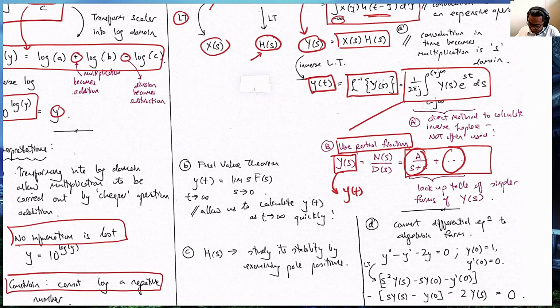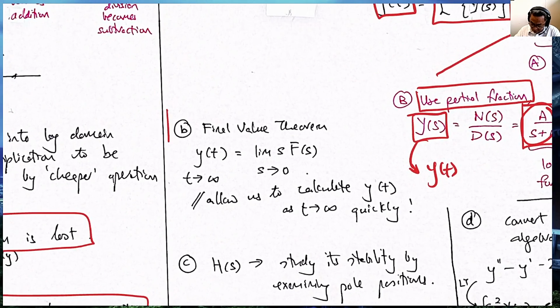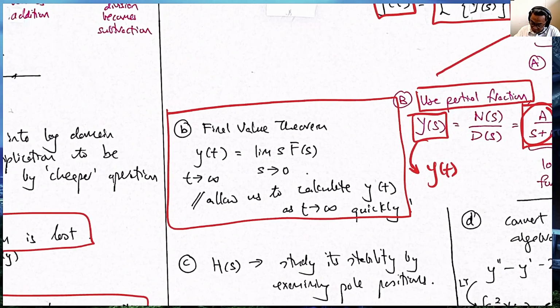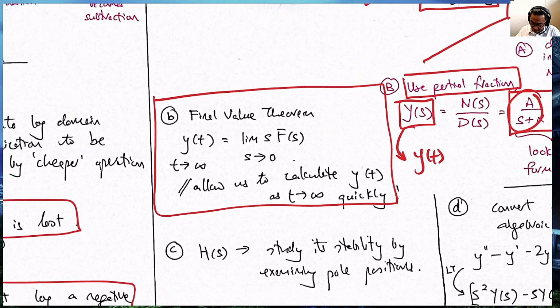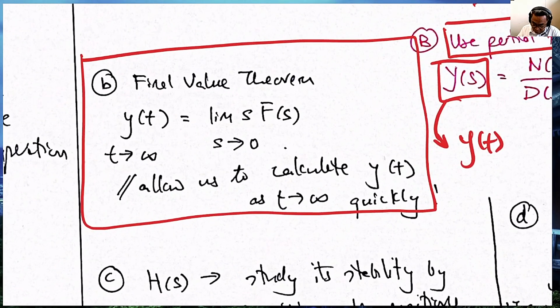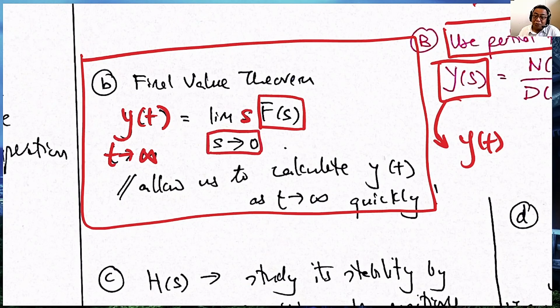What other things can we do? Well, we can do things like this: the final value theorem. What is the final value theorem? Let's say we have this problem: we want to find y of t as t goes to infinity, this final value. If we already have F of s, what we simply need to do is multiply F of s by s and let s tend to 0. The value computed in this expression on the right hand side is y of t as t goes to infinity.